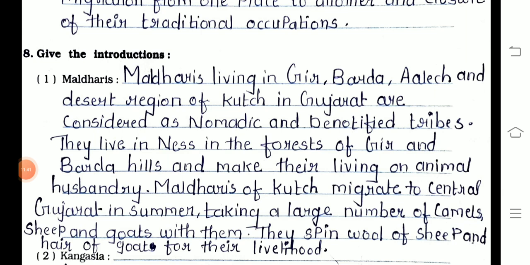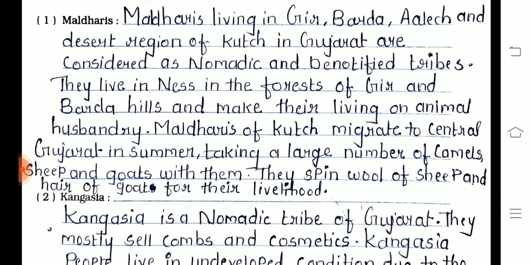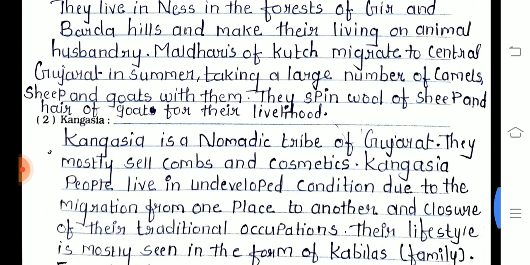Maldharis living in Gir, Barda, Alech and desert region of Kutch in Gujarat are considered nomadic and denotified tribes. They lived in nesses in the forest of Gir and Barda hills and make their living on animal husbandry. Maldharis of Kutch migrate to central Gujarat in summer, taking a large number of camels, sheep and goats with them. They spin wool of sheep and hair of goats for their livelihood.